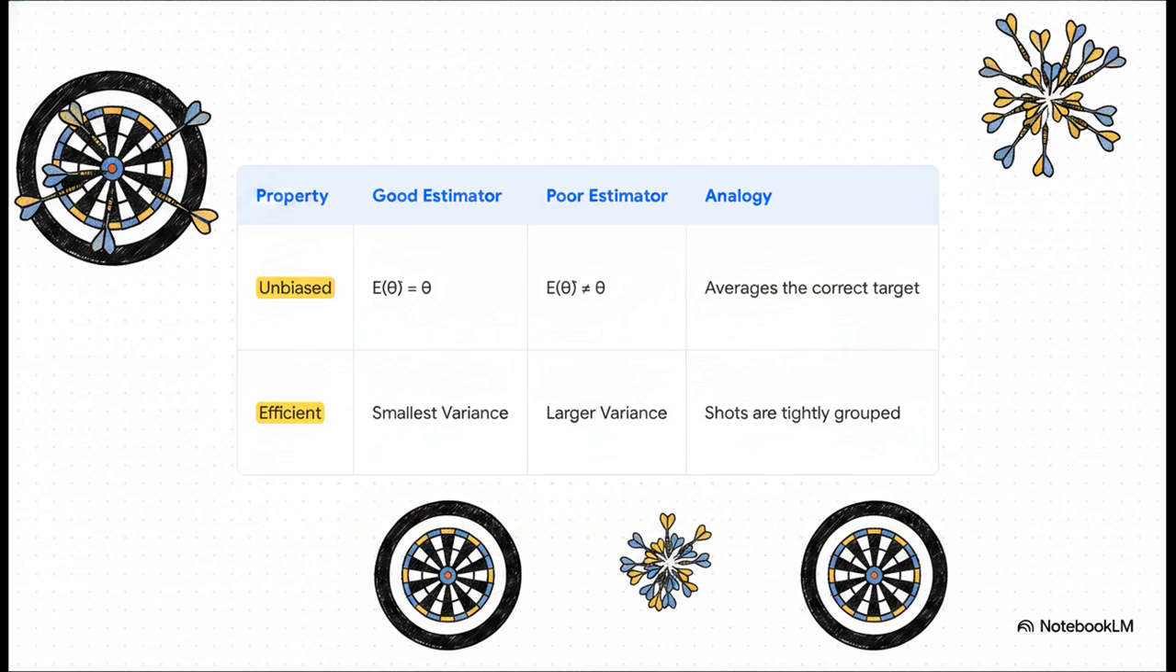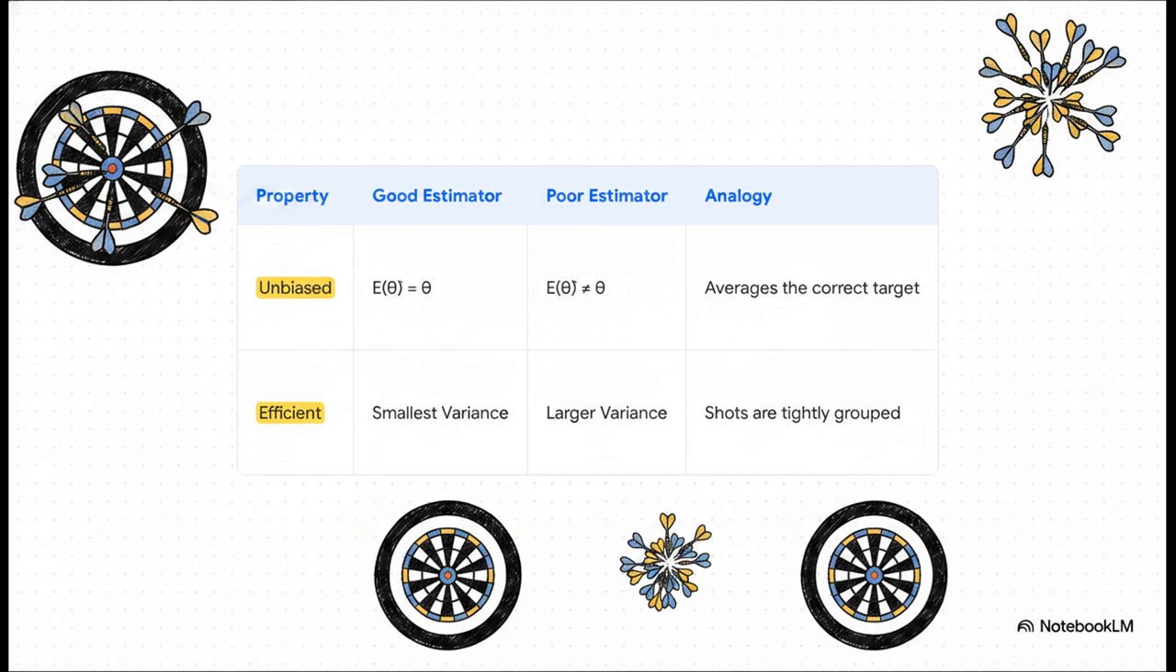Second, a good estimator is efficient. In our archery analogy, this means your arrows are all bunched up, tightly clustered together. You don't just hit the bullseye on average, your shots are consistent. I mean, who would you want on your team? The archer who's all over the place, or the one whose shots are tightly packed right around the bullseye?